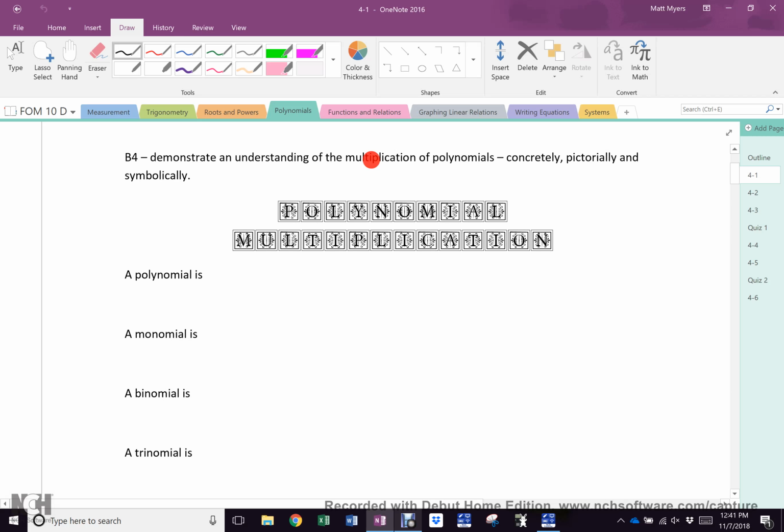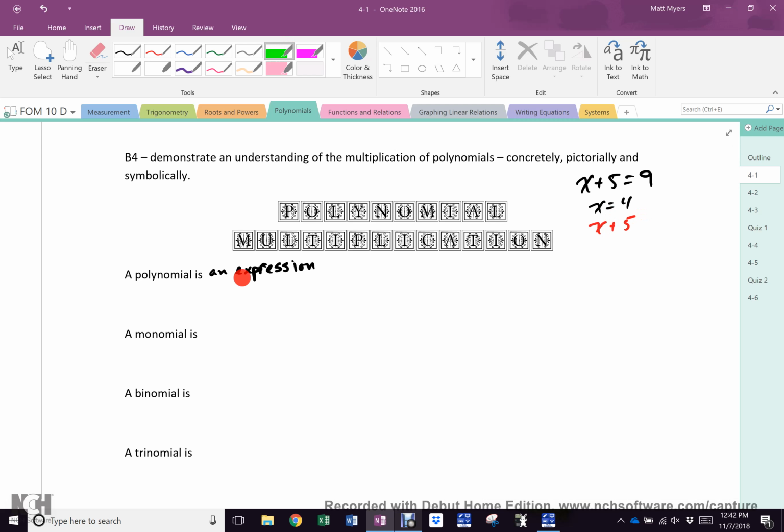A polynomial is an expression. And I have to stop right there because a great many of you do not know what that word means. X plus 5 equals 9. That is an equation. Why? Two reasons. One, it has an equal sign. Two, there's an answer. What is the answer to that? 4. Because 9 minus 5 is 4. This has an answer. X plus 5. Does what is in red have an answer? No. Because you don't know what X is.